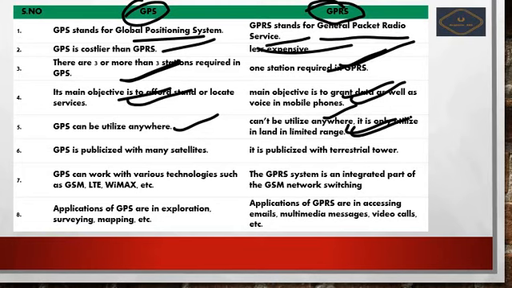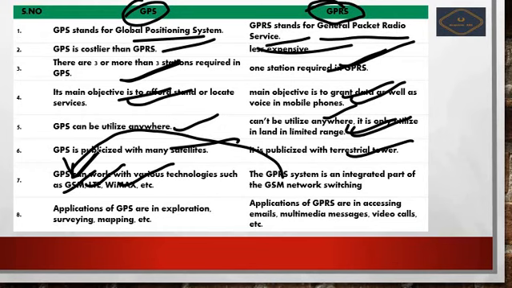Next, GPS is published by many satellites, while GPRS is published with terrestrial towers. GPS can work with various technologies such as GSM, LTE, WiMAX, etc. And the GPRS system is an integrated part of GSM networking switching. Next, applications of GPS are in exploration, surveying, mapping, etc. Here the applications are accessing emails, multimedia messaging, video calls, etc.